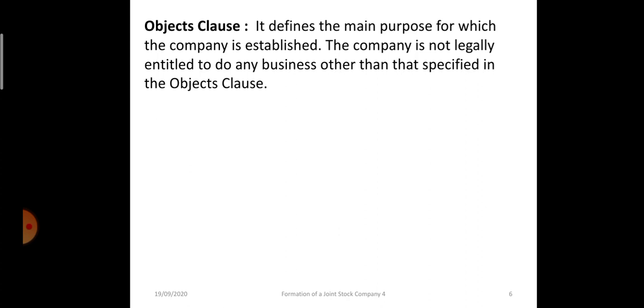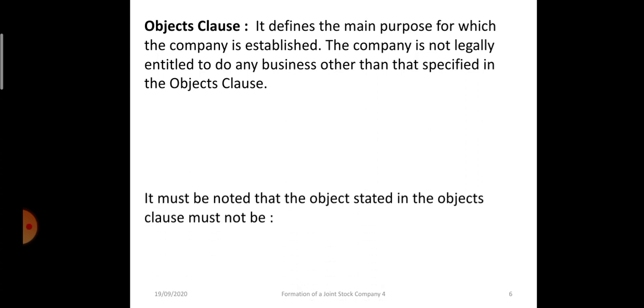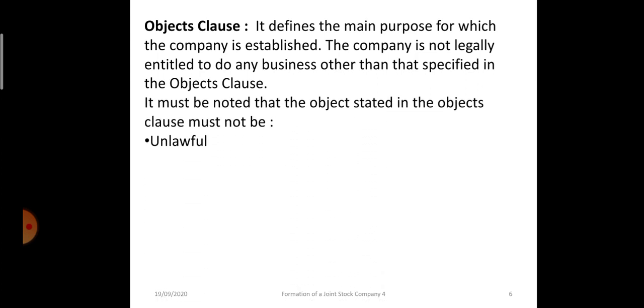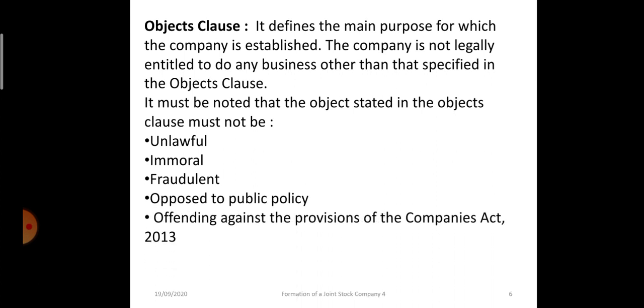Then comes objects clause, objective clause. The objective for which the company has been established, the areas of business, what transactions it is going to do, everything. The main objective should also be mentioned, and there will be various other secondary objectives. Now the objectives should not be unlawful, immoral, fraudulent, opposed to public policy, or offending the Companies Act. The objective should be made keeping these points in mind.